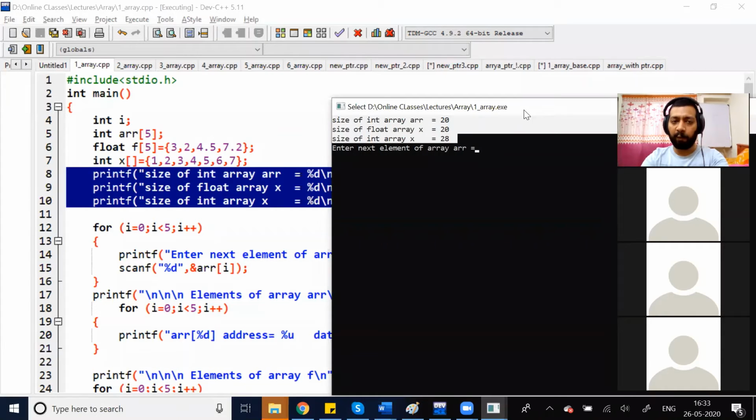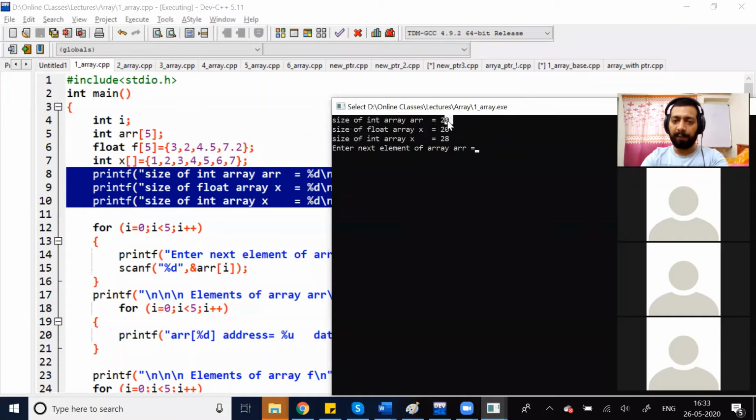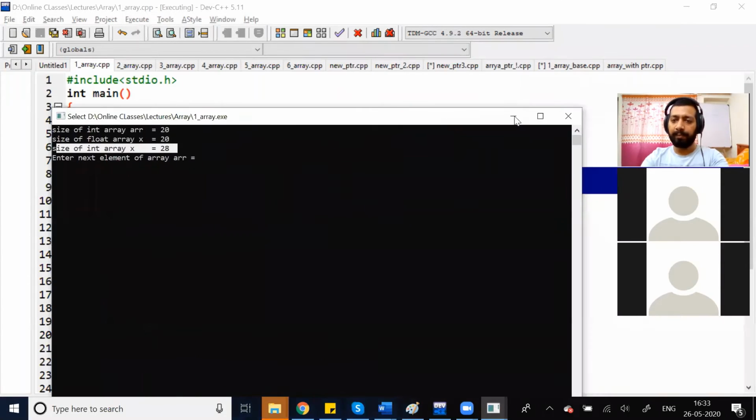So 5 multiplied by 4, because integer data is 4 bytes. 5 multiplied by 4, that is 20. Float is also sizeof 5 float array and data type is of 4 bytes, so it is 20 again. Next one is 28. Is it fine?